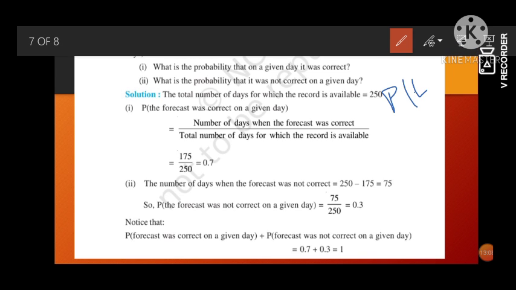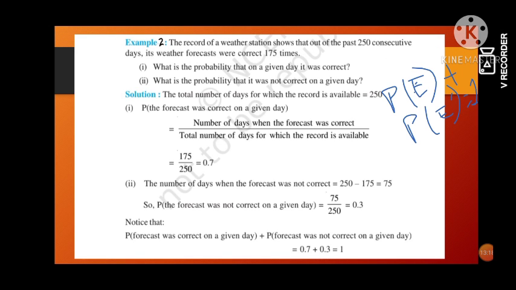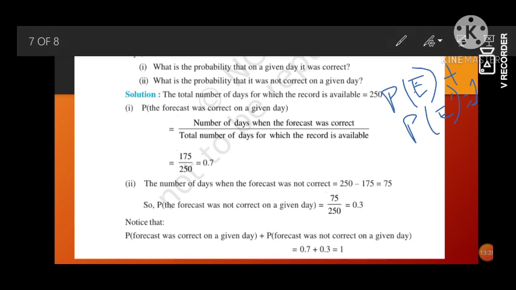P(E) plus P(E prime) is equal to 1. That means our 5th point to remember. So let us see the question. The record of a weather station shows that in 250 consecutive days its weather forecasts are correct 175 times. What is the probability that on a given day it is correct? What is the probability that it was not correct on the given day?